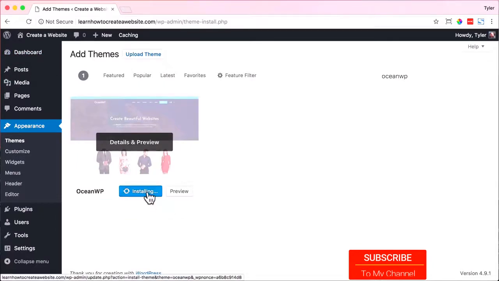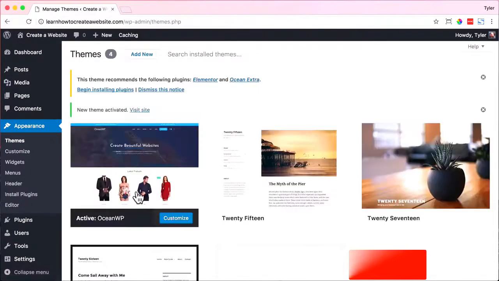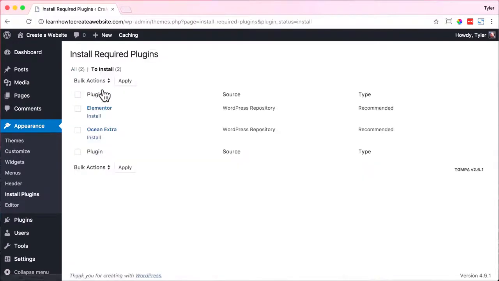So now the theme is installing. And once it does that, we can click on activate. And now our theme is activated on our website. Now up top right here, it says this theme recommends the following plugin, Elementor and Ocean Extra. So we're going to click begin installing plugins. And again, plugins add features to your website. So it's extra things that the theme needs in order to work properly.